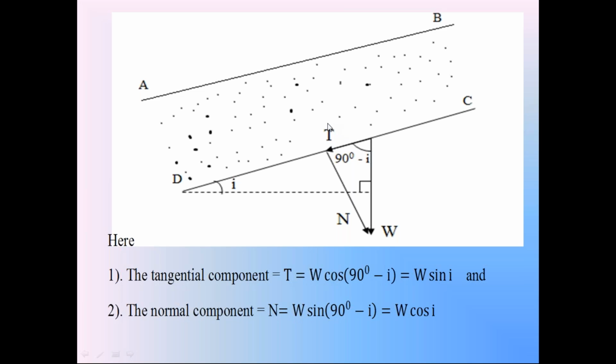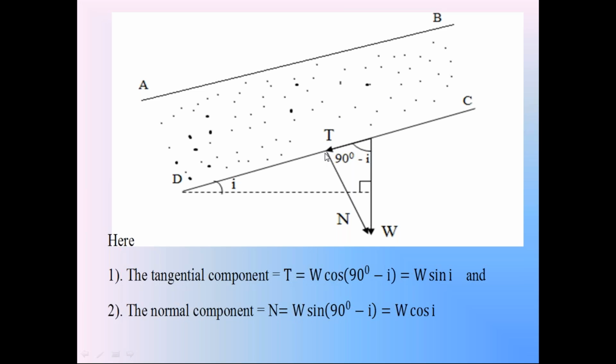We are calling this the mobilized shear force. In the previous classes, some students asked me, what is mobilized shear strength? Mobilized shear strength means the shear force or the shear stress causing the failure. So at the instant of failure, the shear stress causing the failure of this soil slope is this component T.